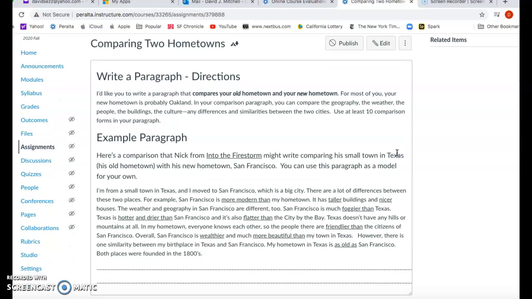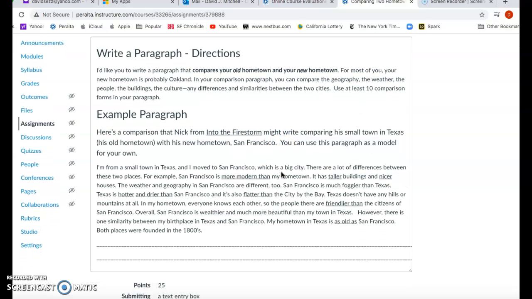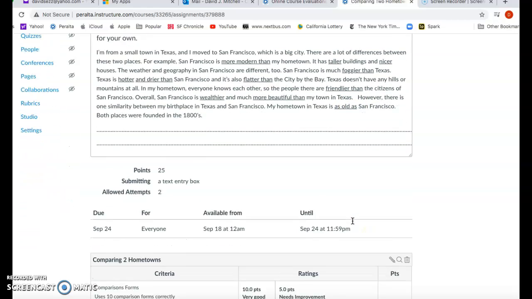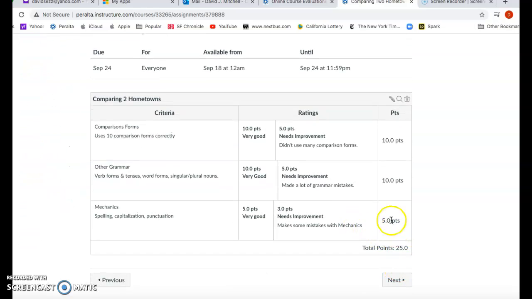And then before you write your own paragraph, I want you to read the example paragraph. This is an example from Nick, who is the boy in Into the Firestorm in a Reading Writing 2 class. That's the book that they use. All right. So I wrote a paragraph comparing Nick's old hometown in Texas and his new hometown in San Francisco. Okay. And you can see all the different underlined comparisons that I used. This is worth 25 points. Okay. So you've got to use 10 comparisons for 10 points.